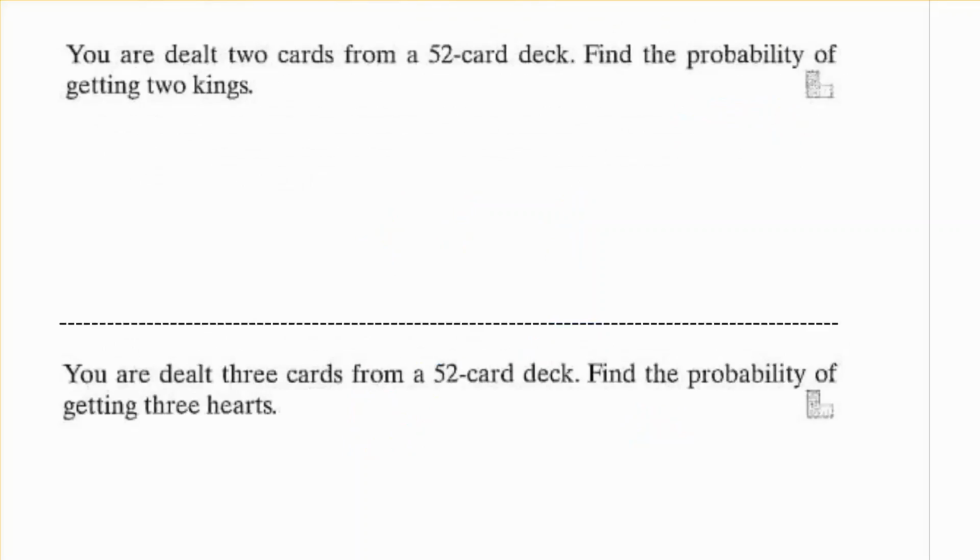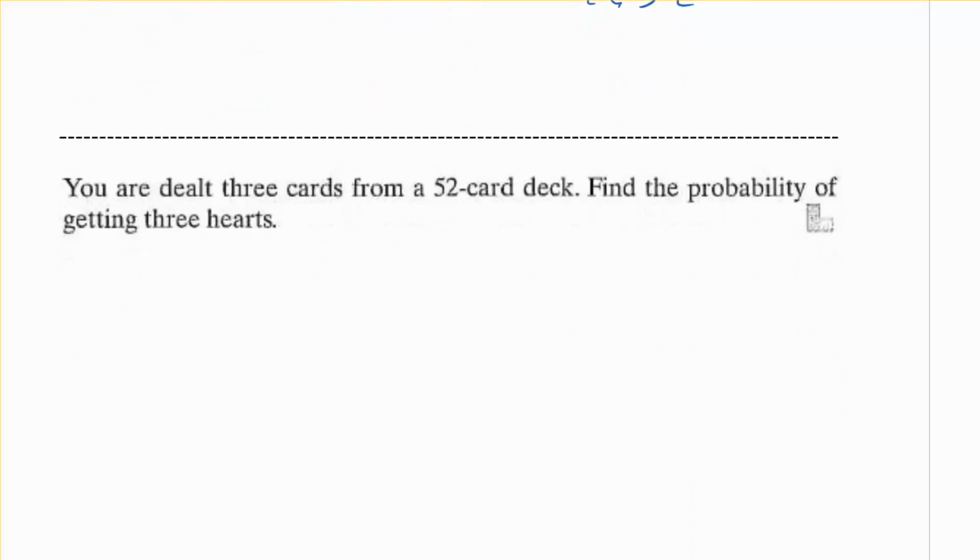All right, let's look at a couple more examples. You are dealt 2 cards from a 52 card deck. Find the probability of getting 2 kings. So the first probability of getting the first king is 4 out of 52. Now what's happened? I've gotten a king, and I'm getting 2 cards. So there are only 3 kings left, and 51 cards left. So it should be 12 out of 2652, or about 0.004.